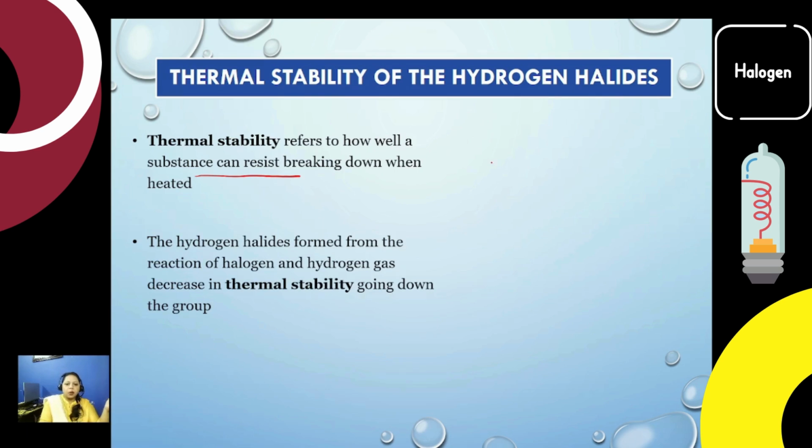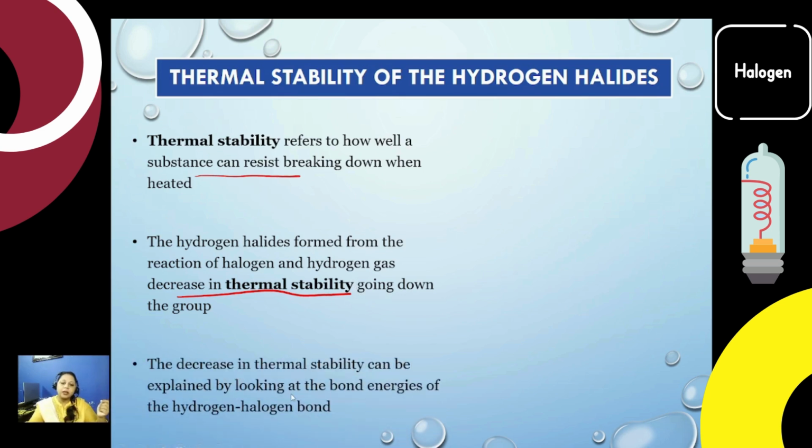The hydrogen halides formed from the reaction of halogen and hydrogen gas decrease in thermal stability as we go down the group. The same reasoning is there. The more electronegative fluorine holds the shared pair of electrons, making it difficult to break the bond. In hydrogen iodide, the bond is easy to break because of the weak bonding or low bond strength that we discussed in the physical properties as well.